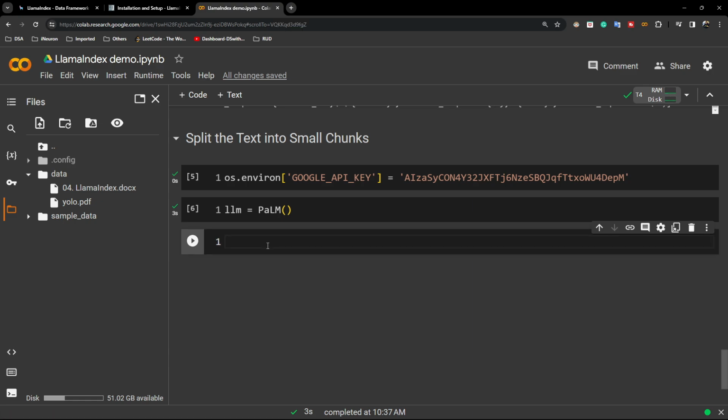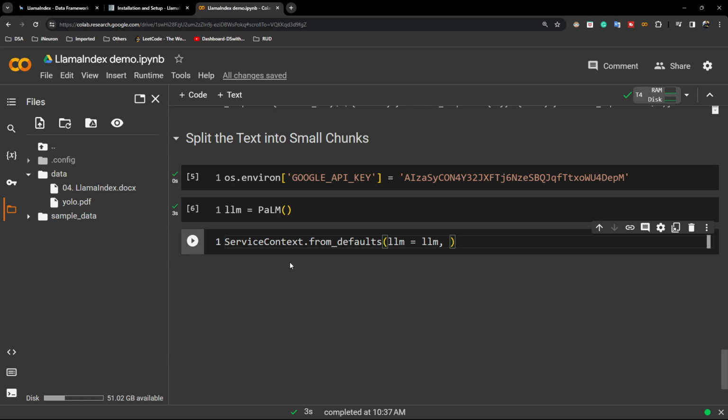You need to use this function. Here you just need to initialize it. It has one method called from_defaults, and here you just need to pass the LLM at the very first. LLM wise, Palm is my LLM.